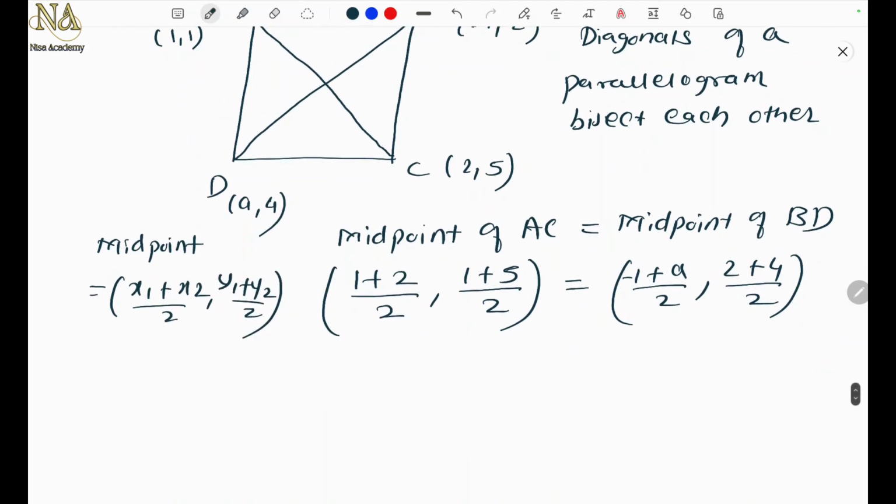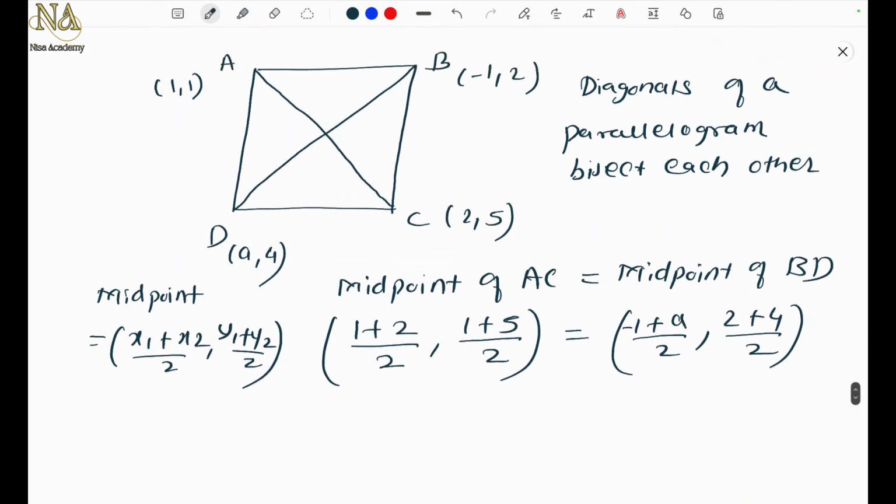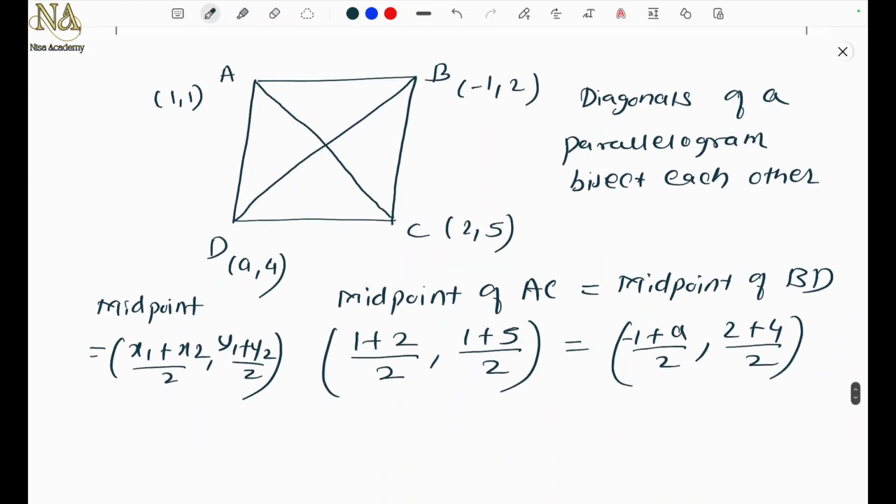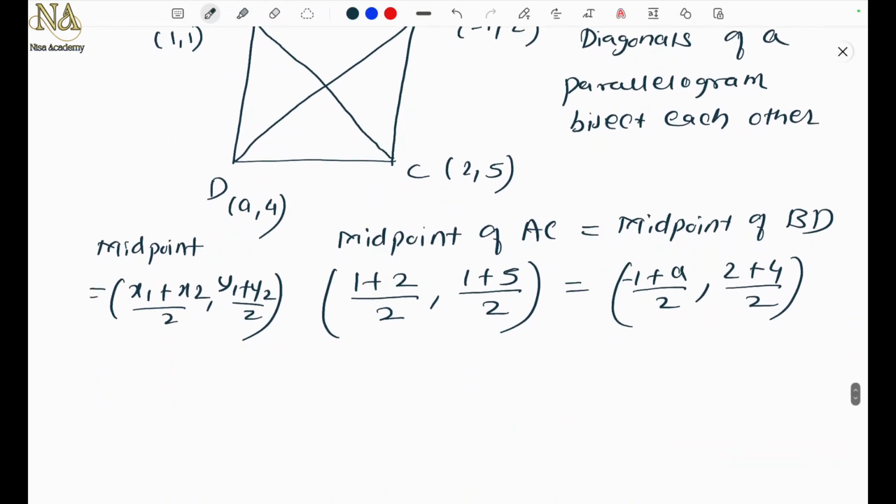See, in the exams, nobody is going to see how much detail you have solved. They are just going to check whether you have marked the correct option. So that's why I'm not paying much attention to the writing work. You have to find ways to save your time, so that you can solve all the problems as well as get time to cross check them at the end. So next, we'll continue.